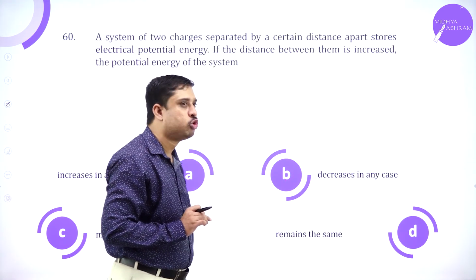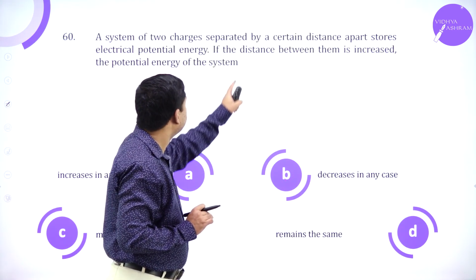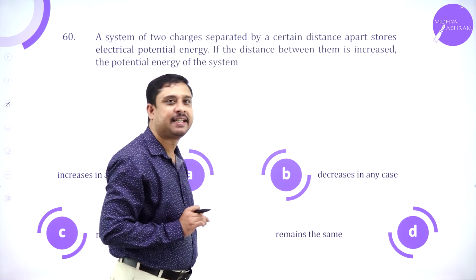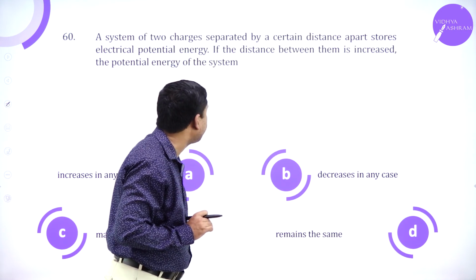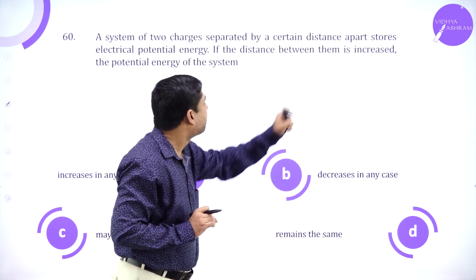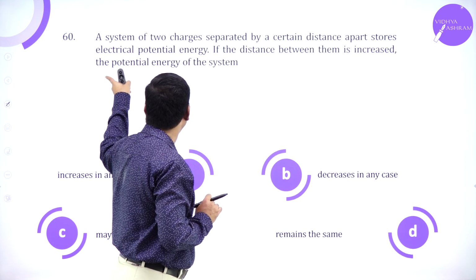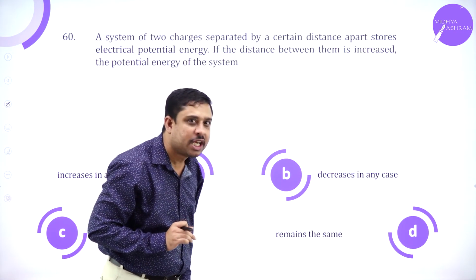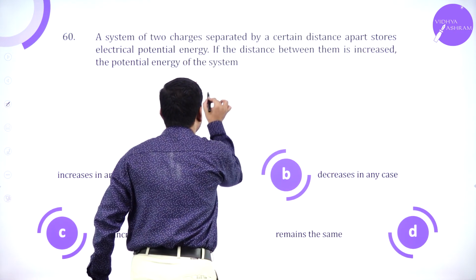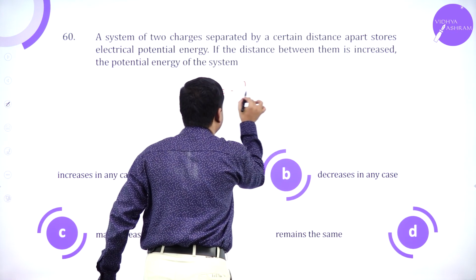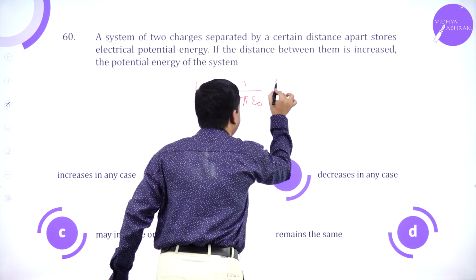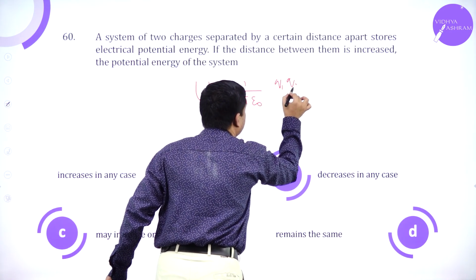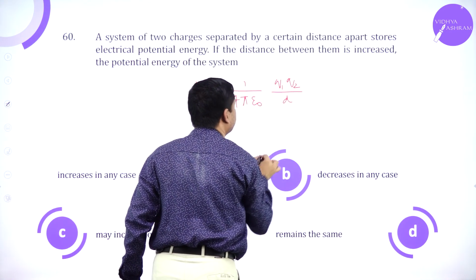A system of two charges separated by a certain distance stores potential energy. If the distance between them is increased, what happens to the potential energy of the system of two charges? Potential energy is 1 by 4 pi epsilon naught Q1 Q2 by d.